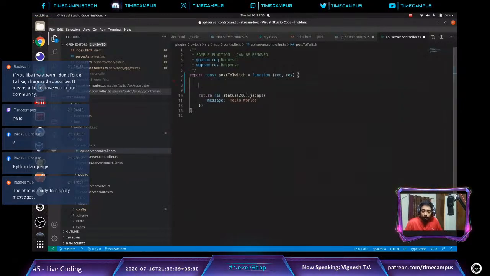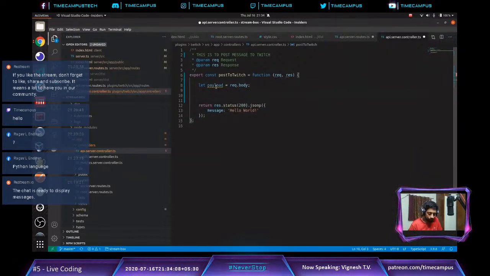Okay, so I'm just writing a documentation. This is to post message to Twitch. What I want to do first is store payload equal to request.body. Since I am using Express, I want to basically get my payload. Now let message equal to payload dot, let's send it in MSG.